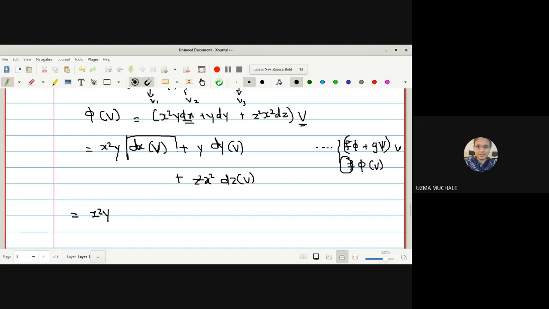Now, can anyone tell me what is the result of dx, dy, and dz on a vector field V?